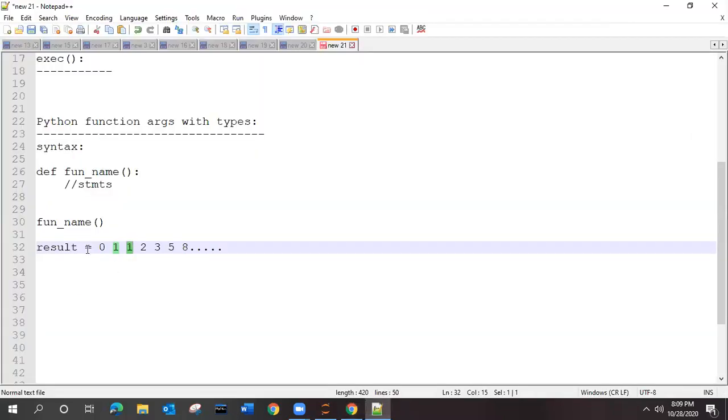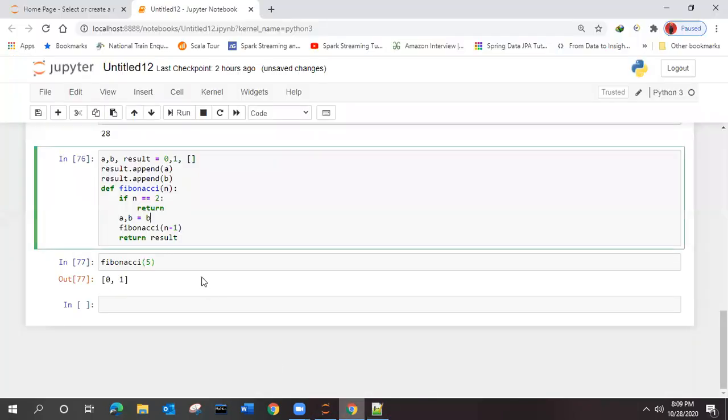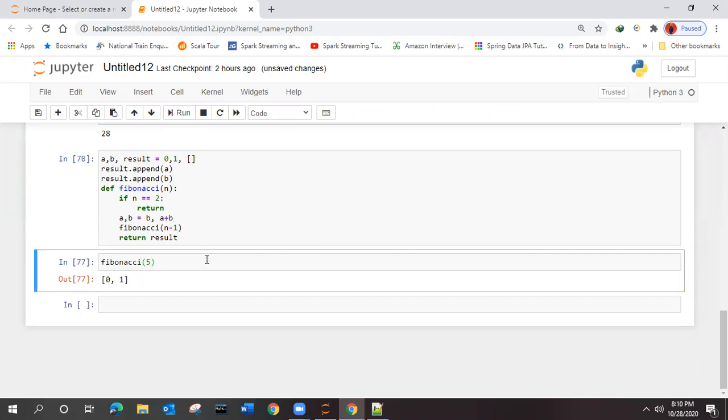Because if you look closely over here, first time these two values are present, right? This is A, this is B. What will be the new value of A? It's 1. And what will be the new value of B? A plus B, right? So what you told, that's the same thing I will write. A will become B and B will become A plus B, right? We'll execute this one and we'll see the changes.